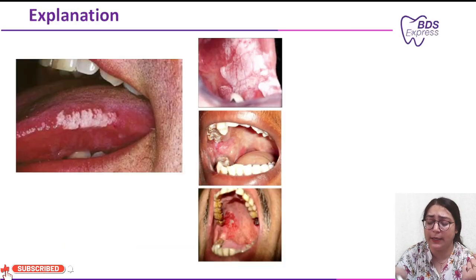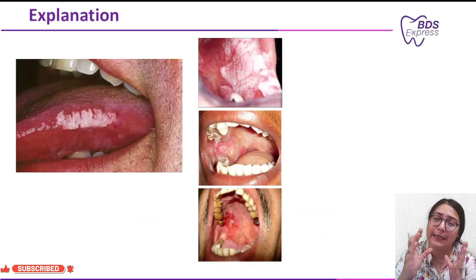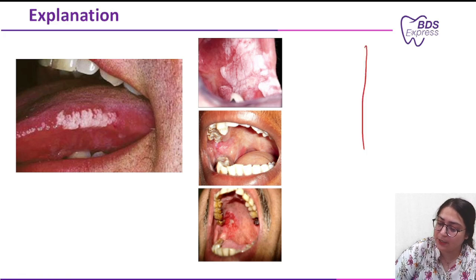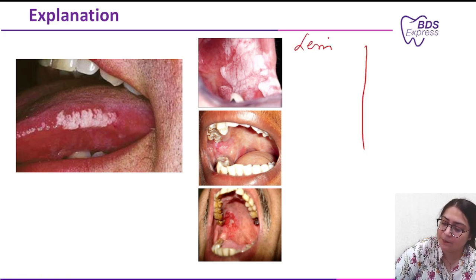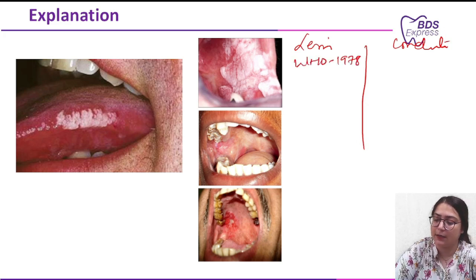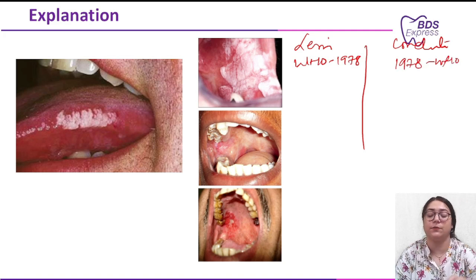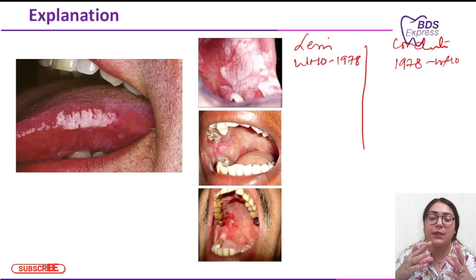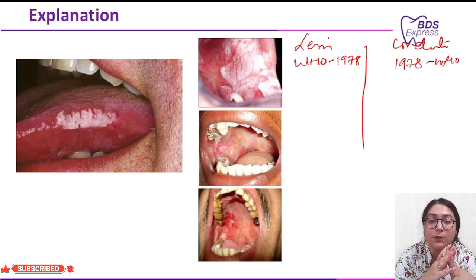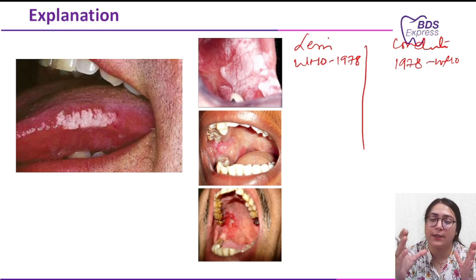Now let's recall the definitions of pre-malignant lesion and condition. Both definitions were given by WHO in the year 1978. A lesion is a morphologically altered tissue in which there are increased chances of cancer as compared to its normal counterpart, whereas a condition is a generalized state in which there are significant chances of increased cancer.